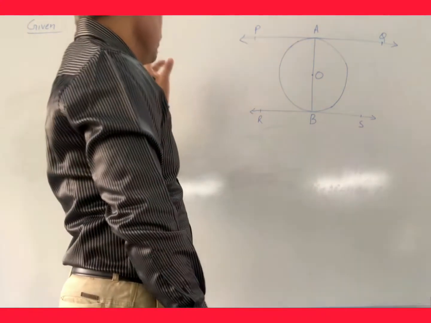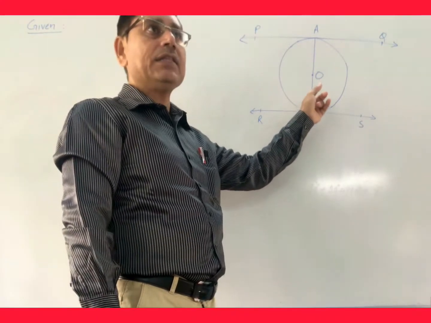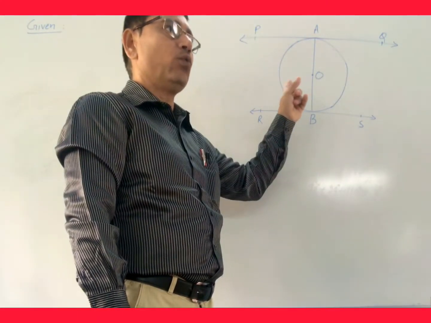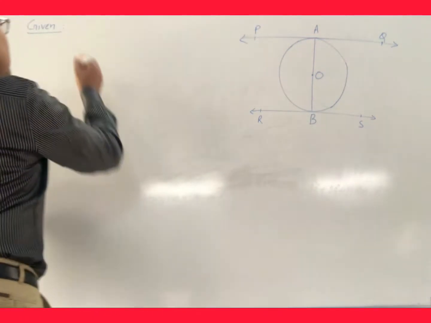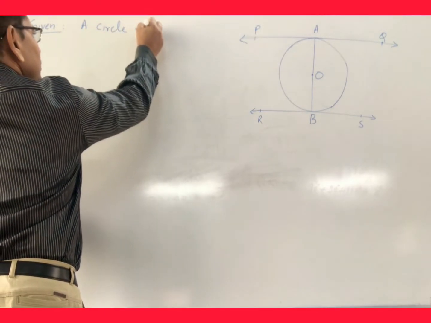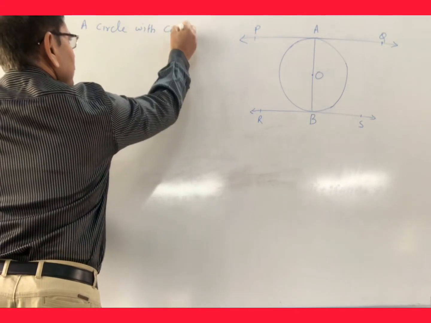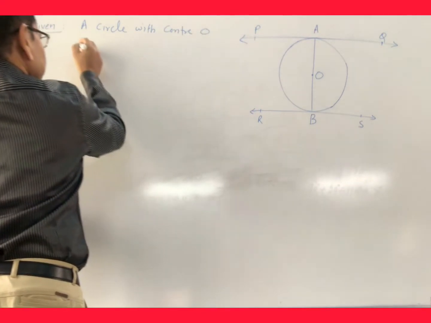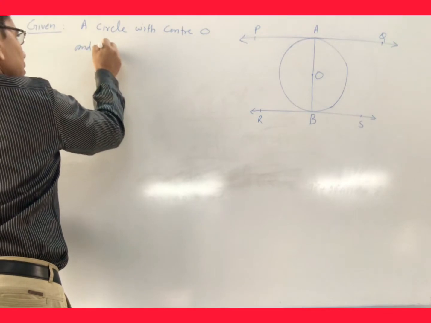So first of all we will write the given things. Given that a circle with center O and AB is a diameter.